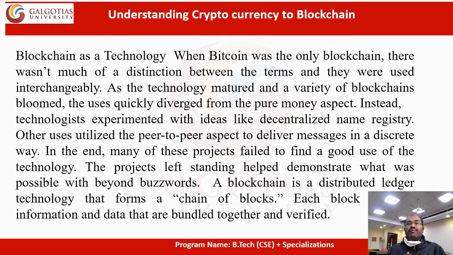So, understanding cryptocurrency in blockchain. Blockchain mainly came from cryptocurrency. In blockchain technology, Bitcoin was the only cryptocurrency used at first, but actually many cryptocurrencies exist: Litecoin, Ripple, and many more. For our understanding, we have taken Bitcoin as a good example of a cryptocurrency for implementing blockchain technology with applications and practical purposes. We use Bitcoin as one example.